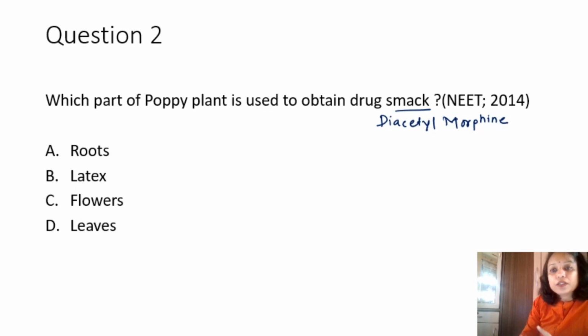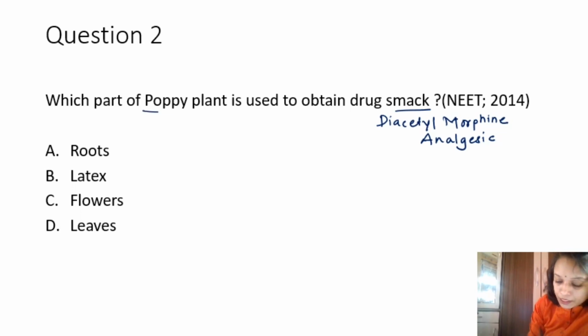And morphine is an analgesic. So it is a pain relieving drug, and this drug is obtained from the latex of the fruit of the poppy plant.